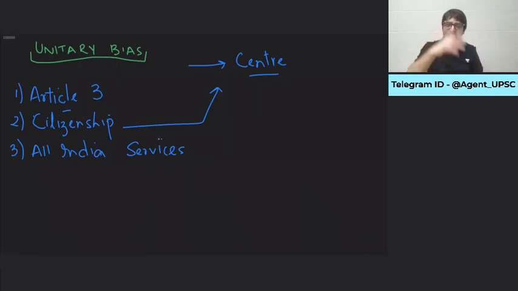It's like I am sending my agent to your home. You may think that this person is working for you, helping you in your day-to-day activities, but in reality, he's working for me. And he's giving me all the details as well, how that state is functioning. Forget about All India services. What about His Excellency, the Honorable Governor of a state? Appointed by the center, removed by the center, but agent of the center in the state.